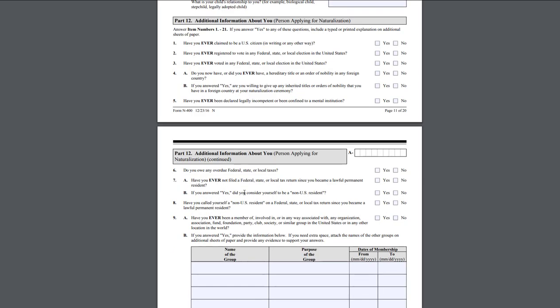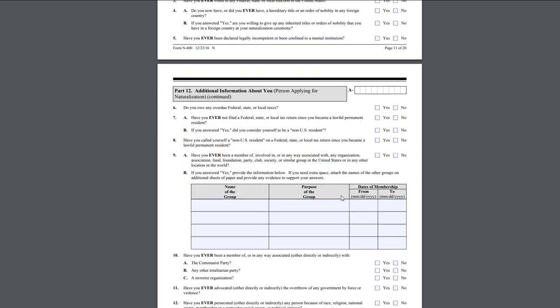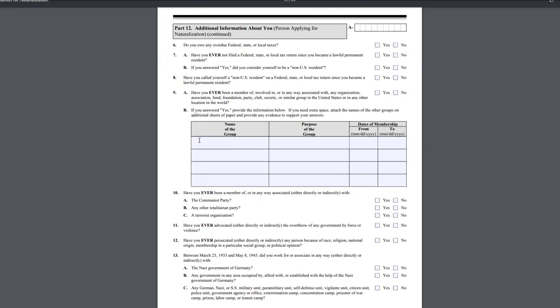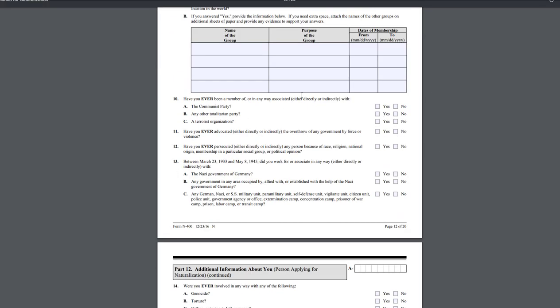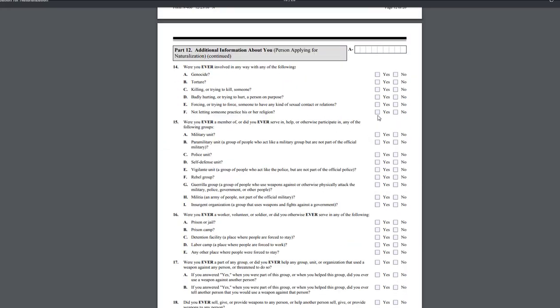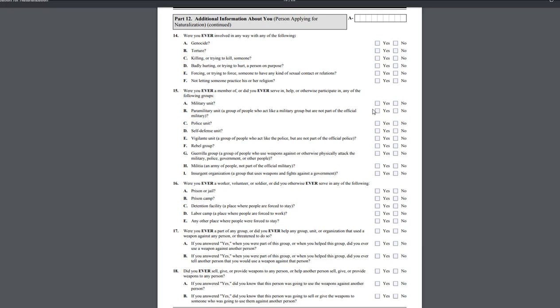Have you ever not filed a federal or state tax? No, hopefully. Have you ever been a member of, or involved in any way with, organizations, funds, parties, clubs, societies, or similar groups in the United States or any other location in the world? Again, preferably no. All of this, different parties, different associations, persecuted. Hopefully all of this is no for you.